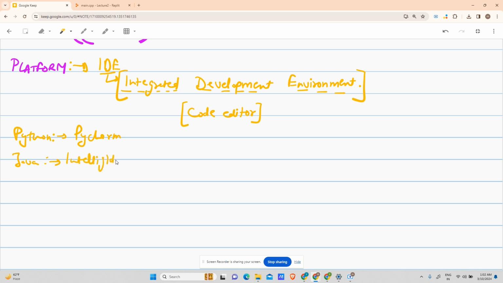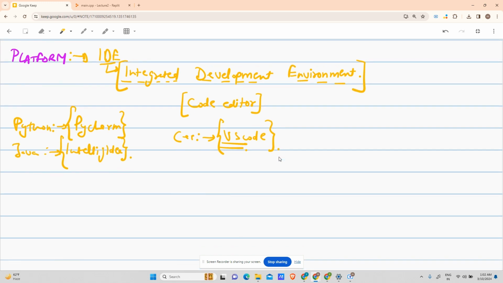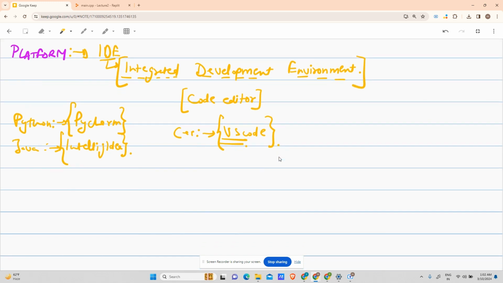But I was very much into CP, so I learned C++. And C++ runs best on VS Code. Actually, if you use VS Code, you will realize that it is better than PyCharm and IntelliJ IDEA, right? So I recommend you download VS Code. We will not be providing installation instructions. I think you are capable enough to go to YouTube and download it on your own, right?